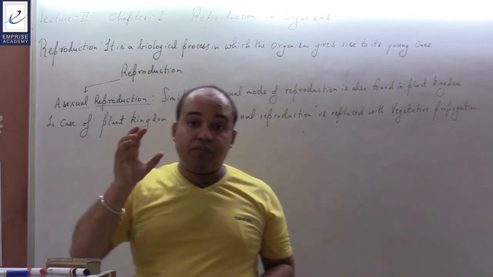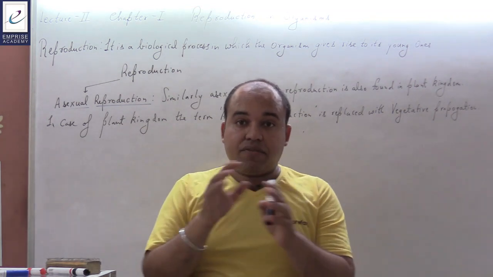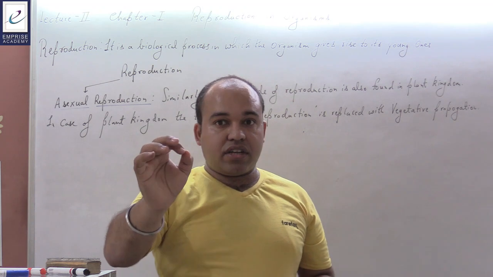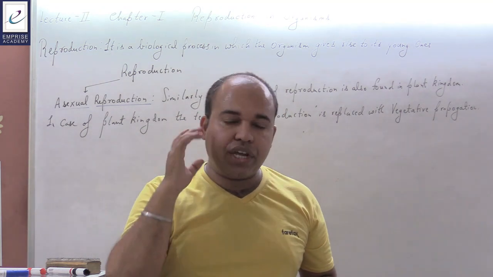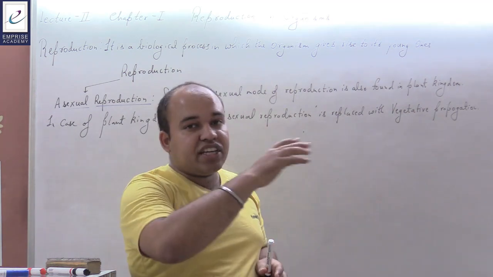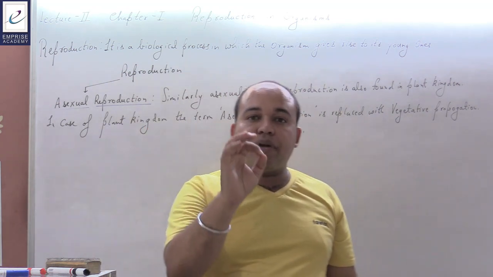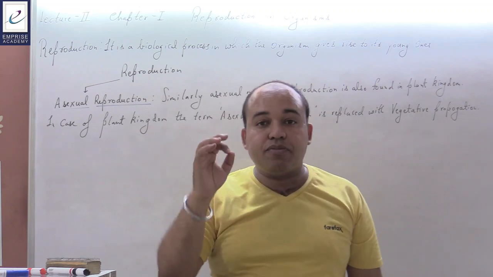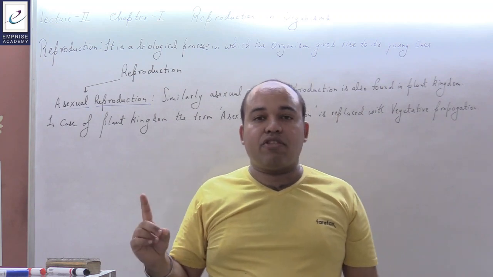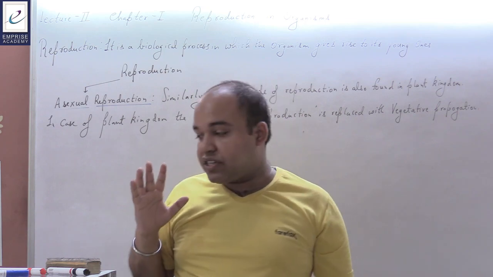Now here it becomes very important for you to know the difference between the vegetable and the fruit. देखिए फल और सब्जी में एक बहुत बड़ा अंतर है, हमेशा याद रखिएगा. फल क्या है, फ्रूट क्या है? The one which is being formed after the act of fertilization is fruit. वेजिटेबल क्या है, सब्जी क्या है? The one which is being formed after the act of asexual reproduction is said to be vegetable.